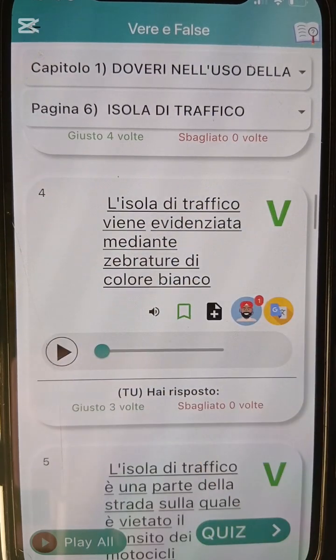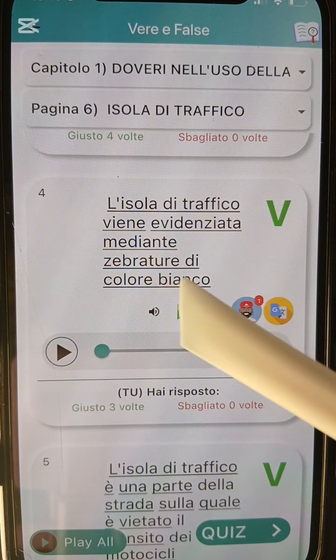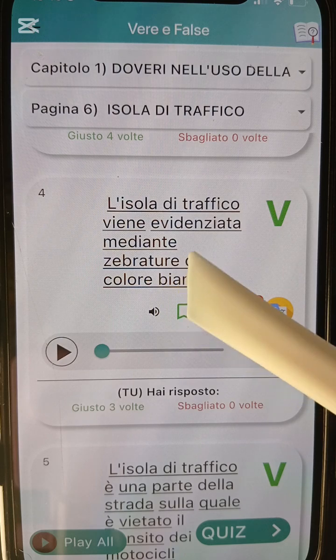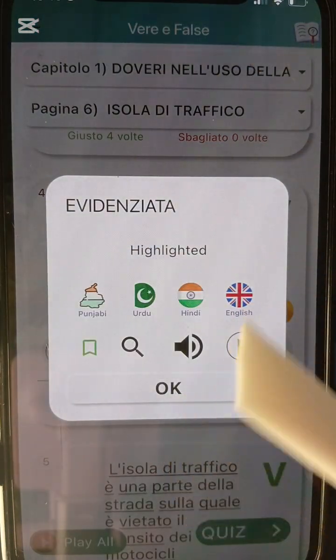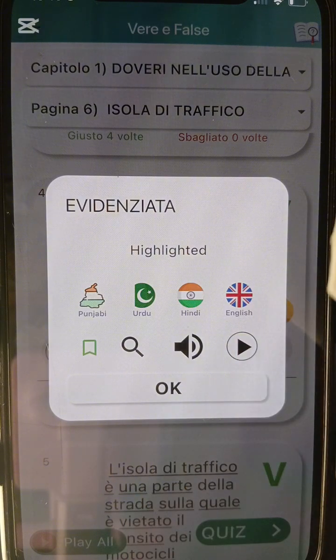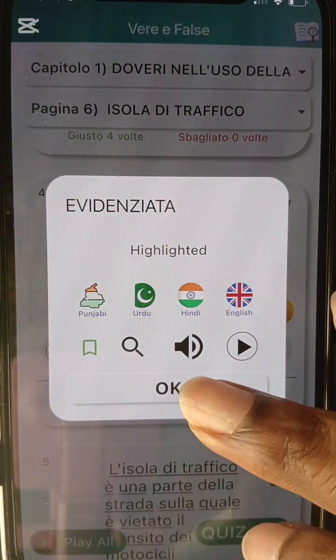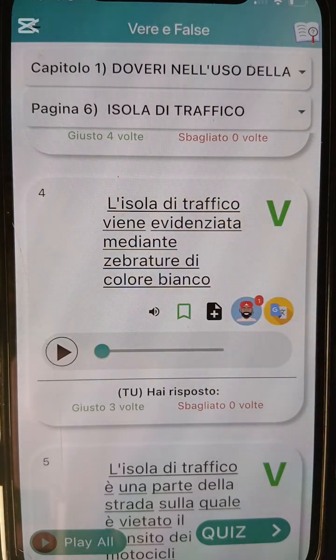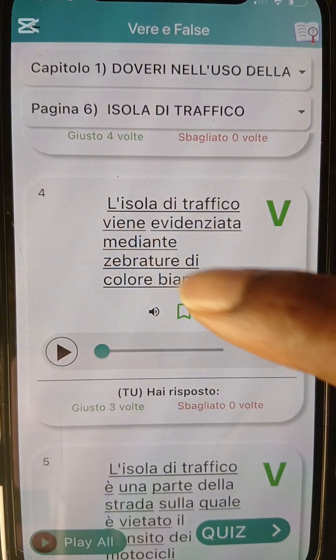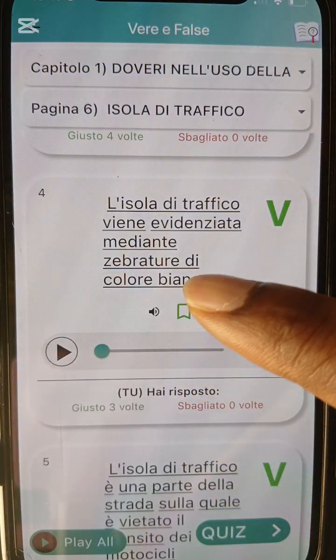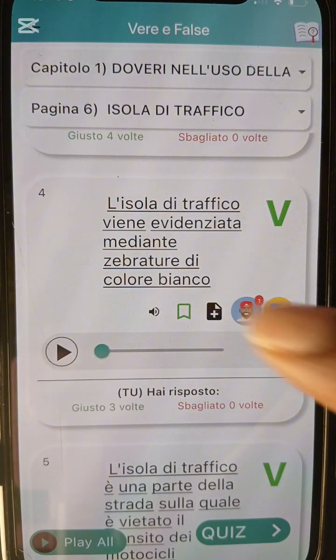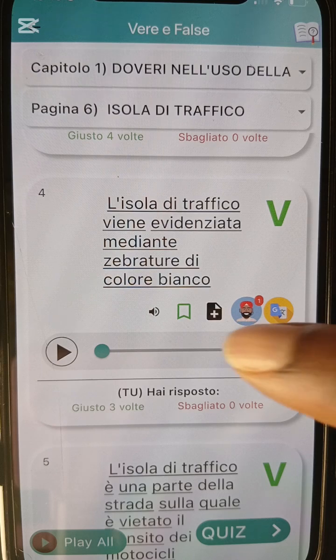L'isola di traffico viene evidenziata mediante zebrature di colore bianco. Isola di traffico is what? Is marked. Okay, is marked. This evidenziata means highlighted or marked. Okay, you can use highlight, you can use marked. Any of the English is okay. Mediante zebratura di colore bianco. Is highlighted with what? Or is highlighted by the what? By the zebra white stripe. Okay. If you can look, this is it.